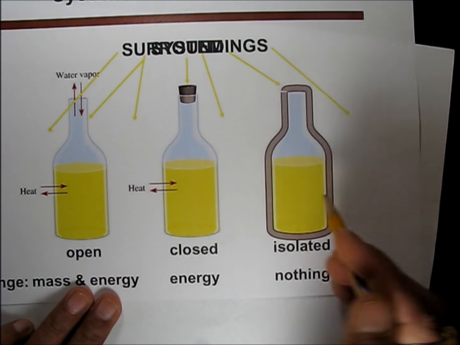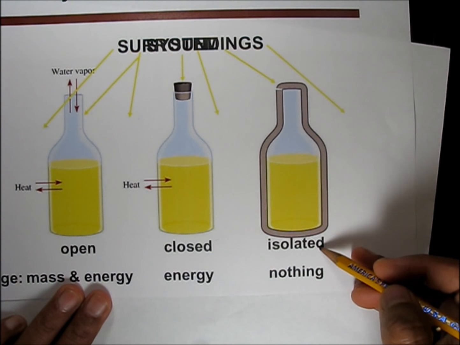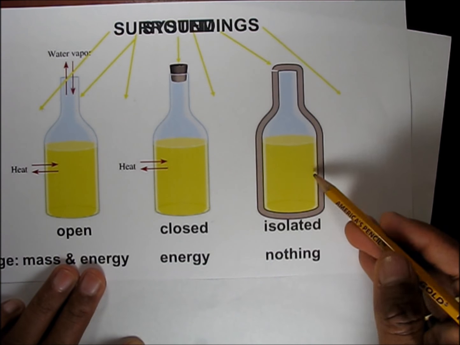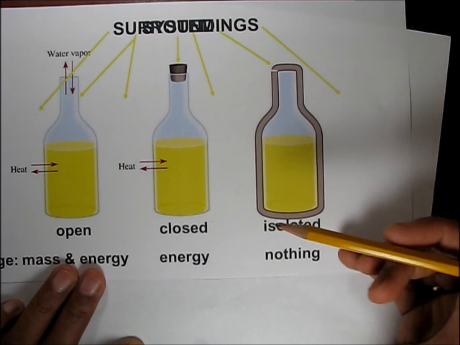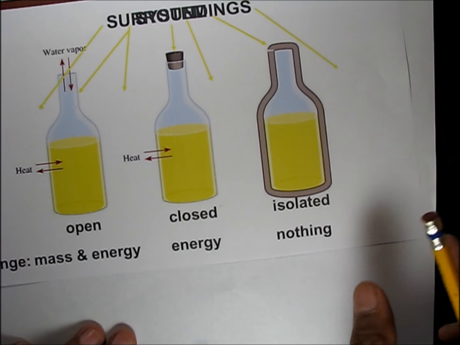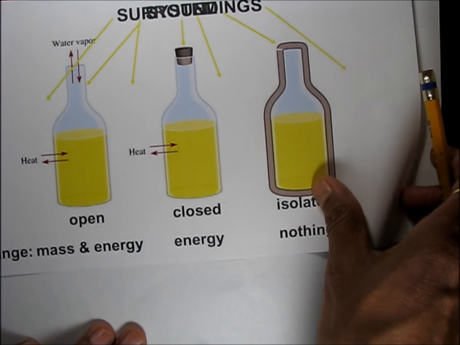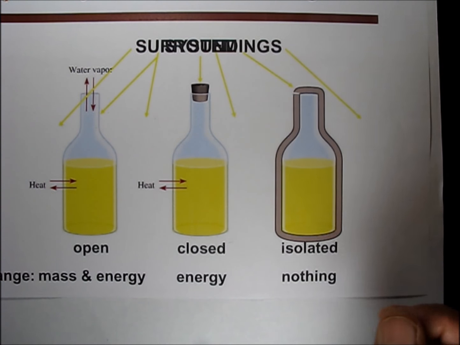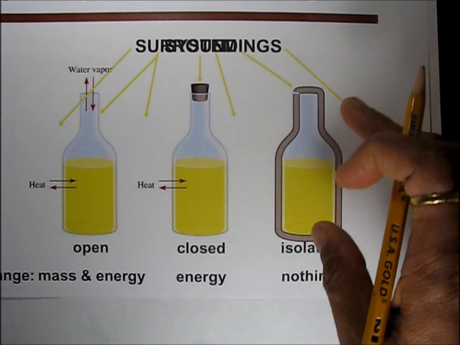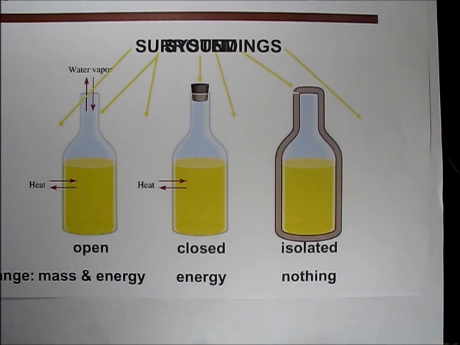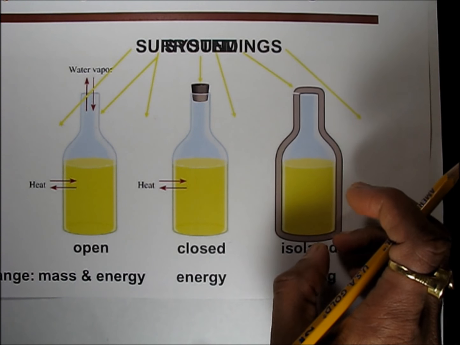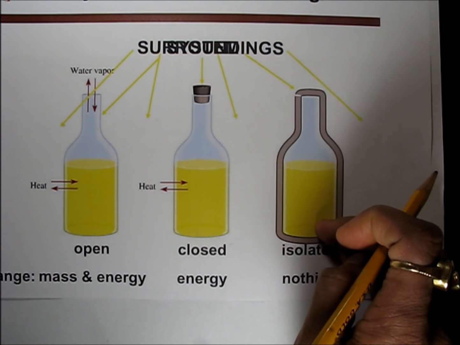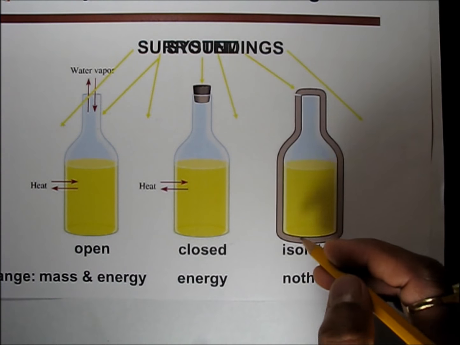Let's see about the third one, which is the isolated one. In an isolated system, we can exchange neither the energy nor the matter. Maybe you remember a thermocol box, or some bottle which has the capacity to keep water cool for a long time, and if you fill the water hot, it will remain hot.